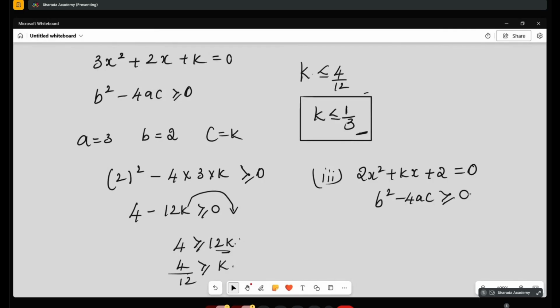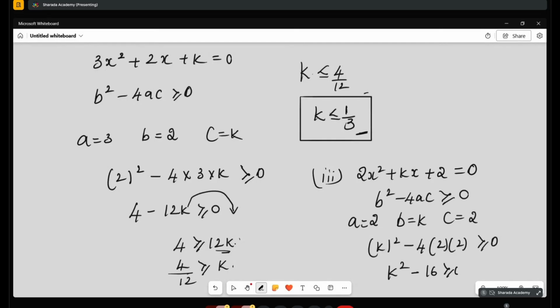Okay. Listen here. What is A? A is equal to 2. B is equal to K. C is equal to 2. Okay. D is K square minus 4 into 2 into 2 should be greater than or equal to 0. K square minus 4 into 8, 8 into 16. It should be greater than or equal to 0.